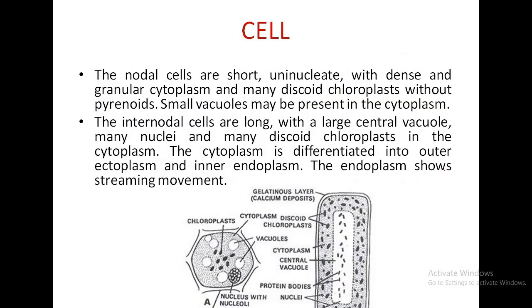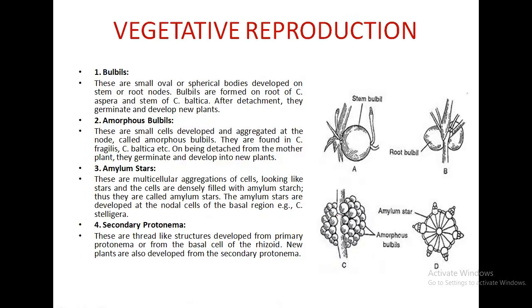The nodal cells are uninucleate and with dense cytoplasm and small ellipsoidal chloroplast. This is the structure. The internodal cells are much elongated with large central vacuole, many nuclei and discoid chloroplast. In Chara, growth of the main axis and branches takes place by a dome-shaped apical cell.